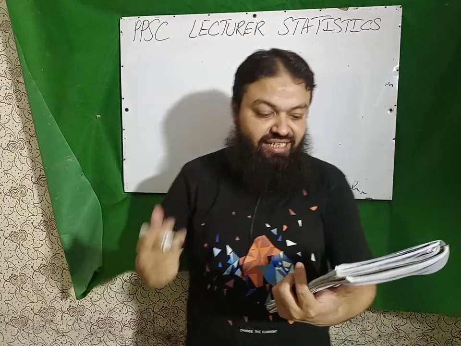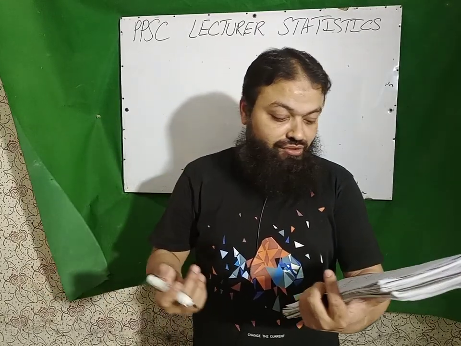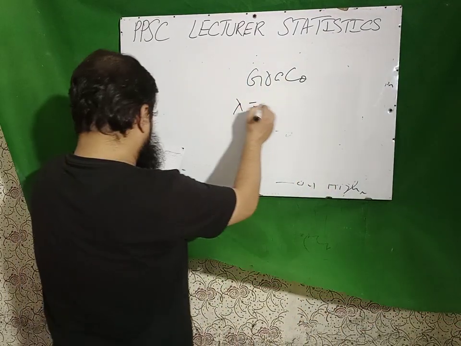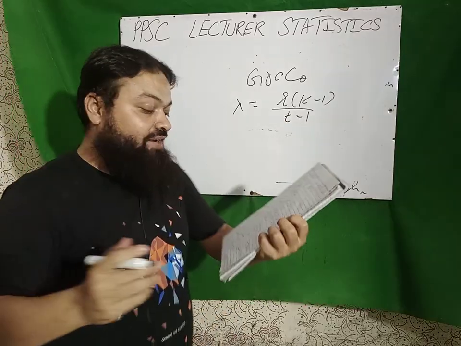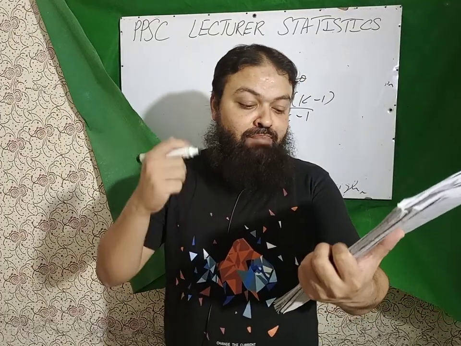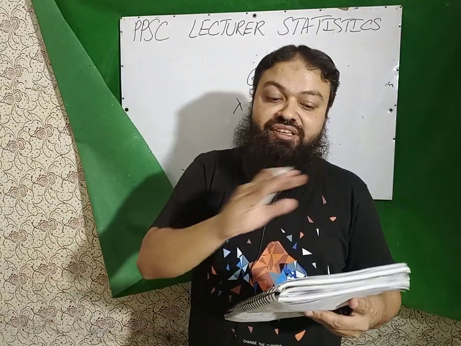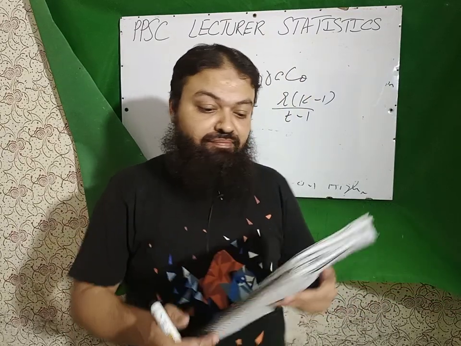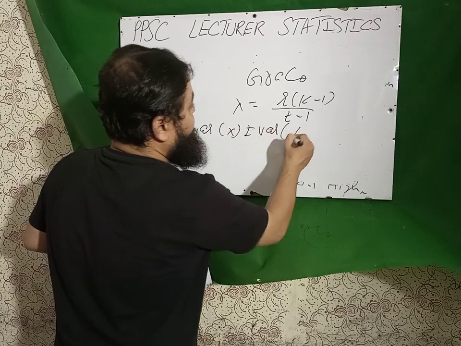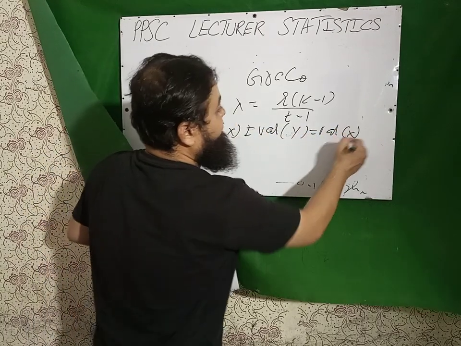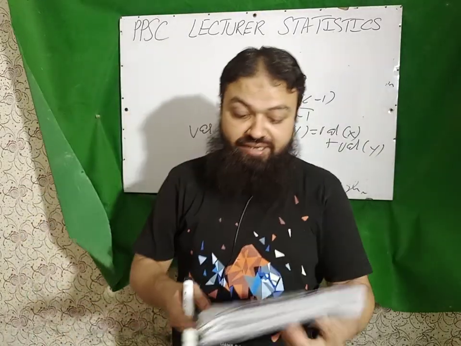Next question, in design, if parameter lambda is in fractional form, then which design is used? First of all, I will tell you the formula of lambda. It is lambda equal to r into (k minus 1) over (t minus 1). If lambda is an integer, then we have a balanced incomplete design, and whenever lambda is not an integer, there is no balanced incomplete design. Next question is, variance of x plus or minus y is equal to variance of x plus variance of y whenever x and y are independent.